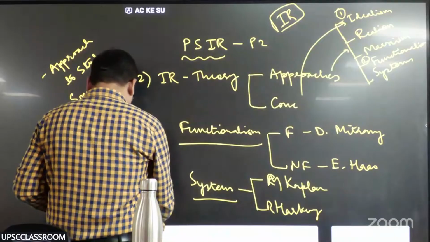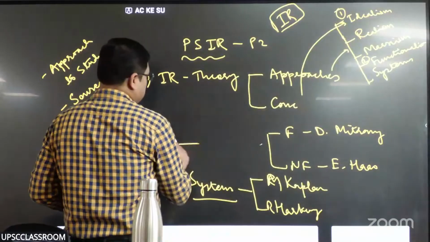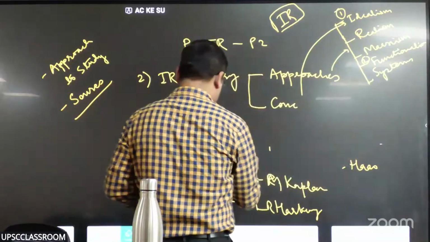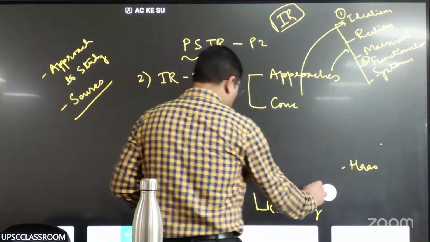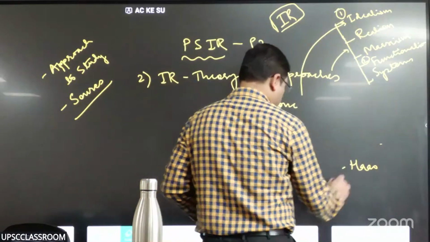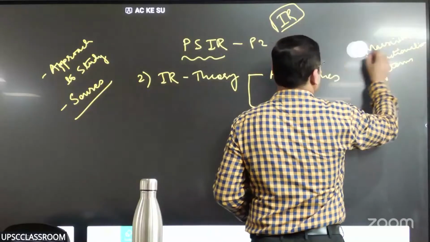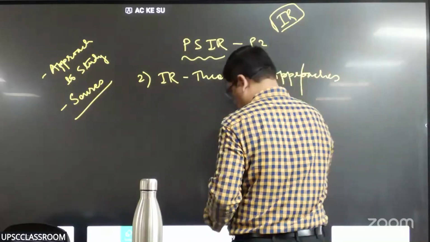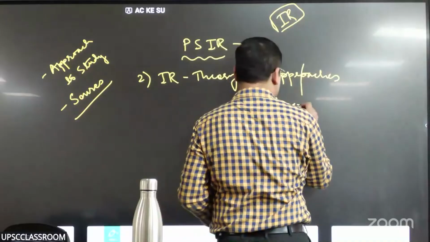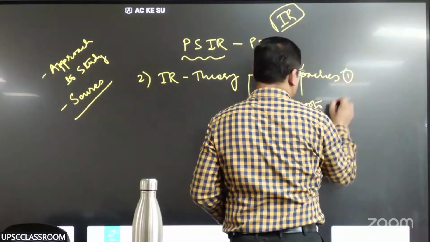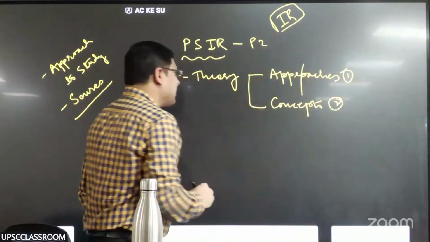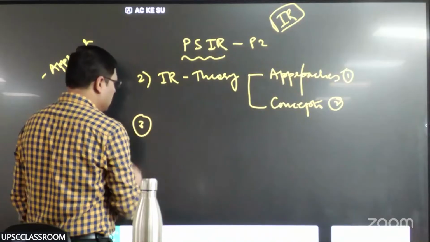So we covered two lines of the syllabus. One, concepts, other, approaches. Let us go to the next component of the syllabus. So this is 1, 2, according to the sequence in the syllabus. Now 3 and 4 are very interesting.